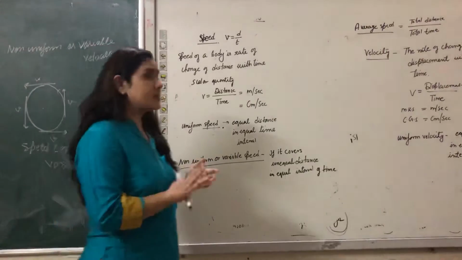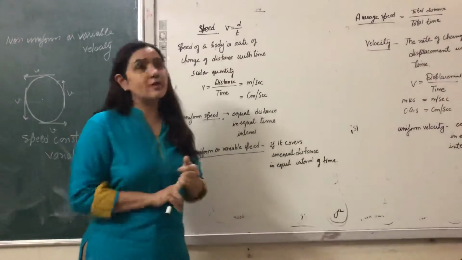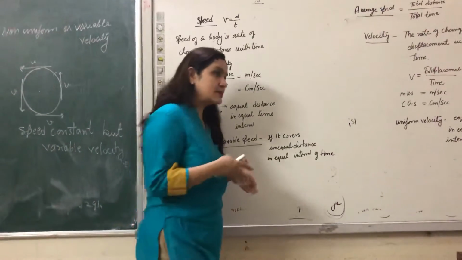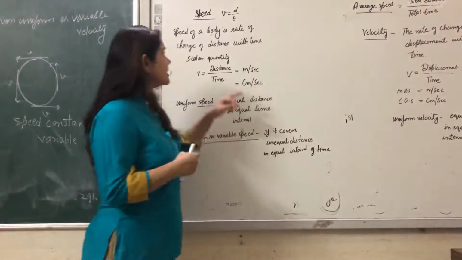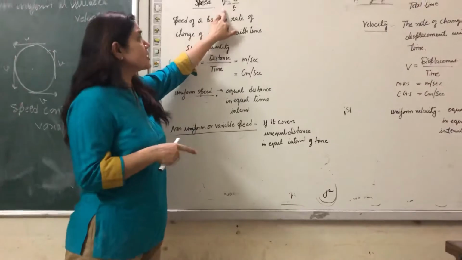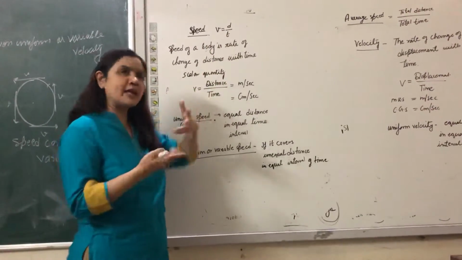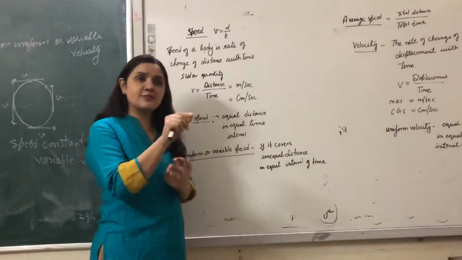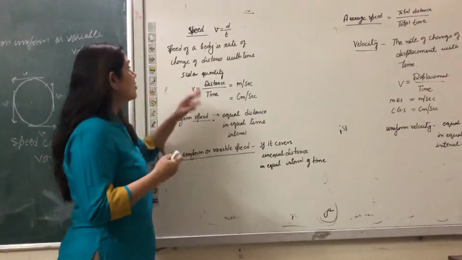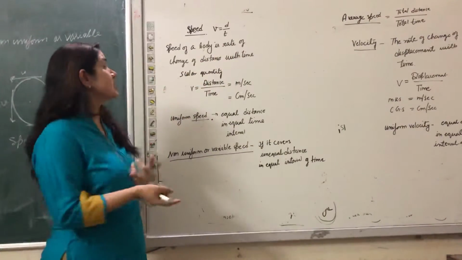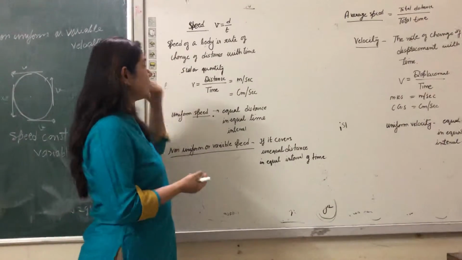Speed, you know, is a scalar quantity, so we will not consider the direction over here. Suppose you say that a car is moving with a speed of 5 km per hour. You will not mention the direction in any way, so it will remain just 5 km per hour. So how is it changing with time? The rate of change of distance with time is known as the speed.